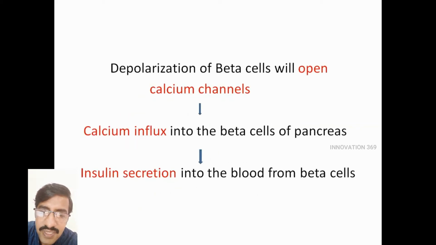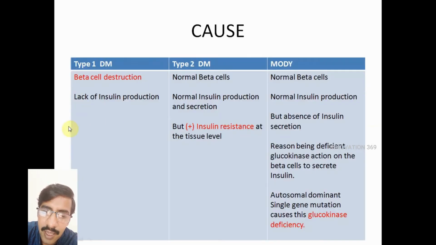So let's see once again the causes of type 1, type 2 diabetes and MODY. In type 1 diabetes mellitus, beta cells are being destroyed. Because of destruction of the beta cells of the pancreas, the insulin is not even produced. That is why the people have severe hyperglycemia. So this is type 1 diabetes mellitus.